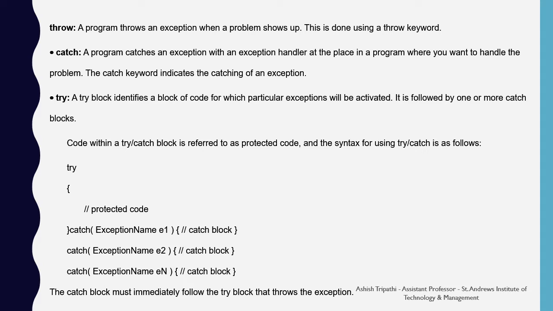Code with try-catch block is referred to as a protected code, and the syntax for using try-catch block is as follows: try, then the curly brackets, in between those there is a protected code. Next, there are multiple catch statements having the exception name. The catch block must immediately follow the try block that throws the exception.